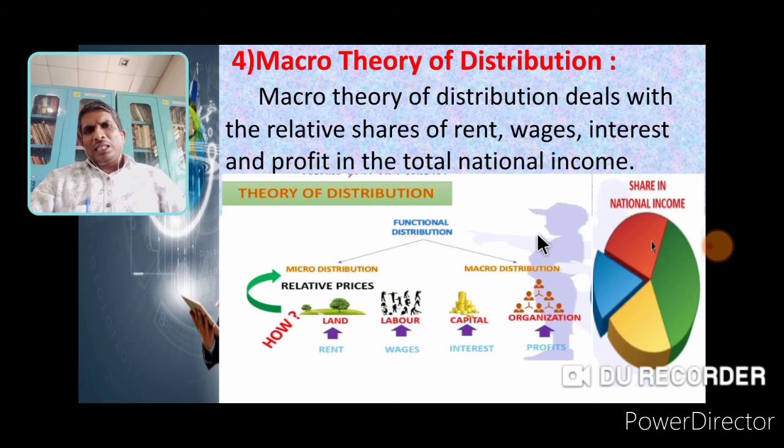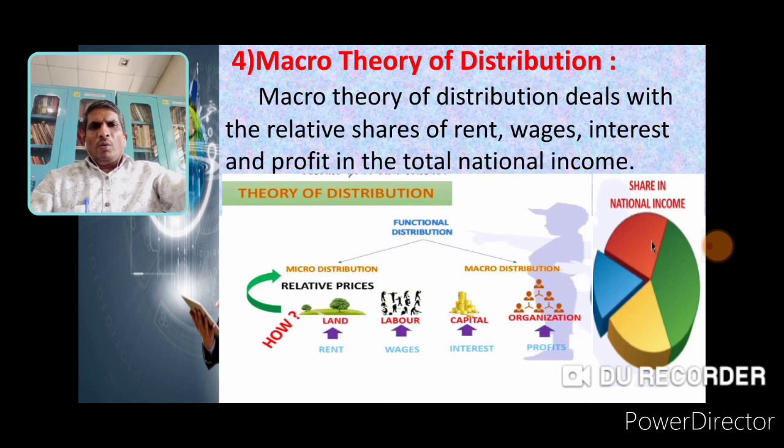concept. National income means the total income of the whole economy. National income is the aggregate monetary value of all final goods and services produced in an economy in a year. It is called national income. So the macro theory of distribution is important to study in the scope of macroeconomics.